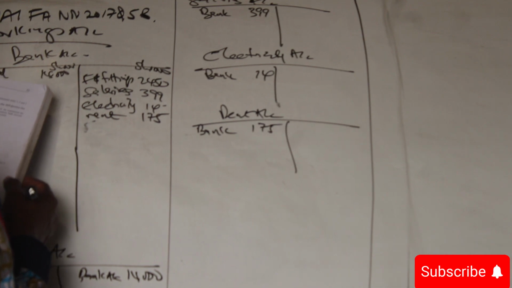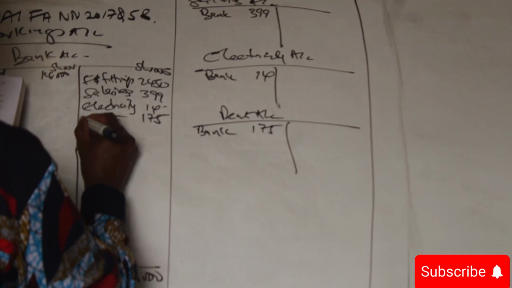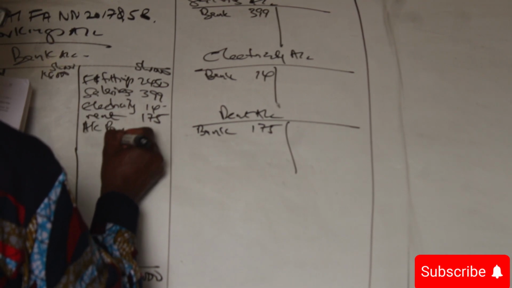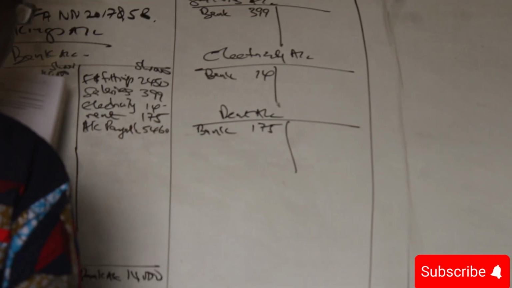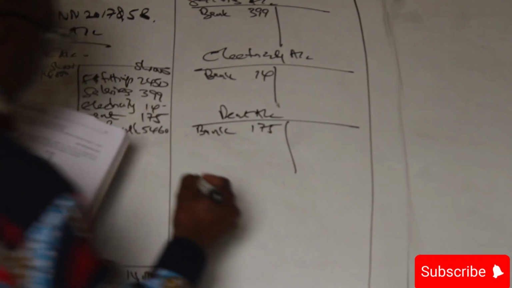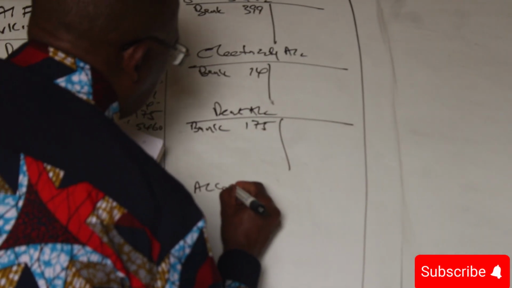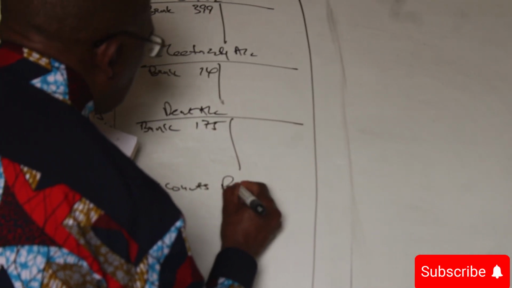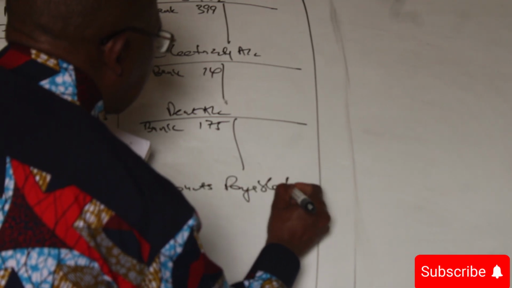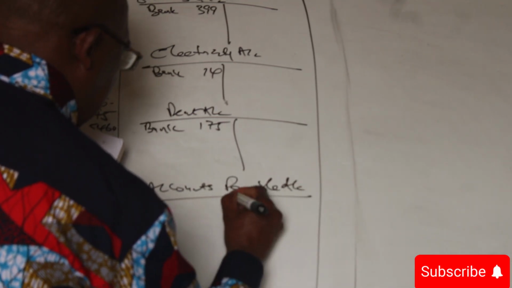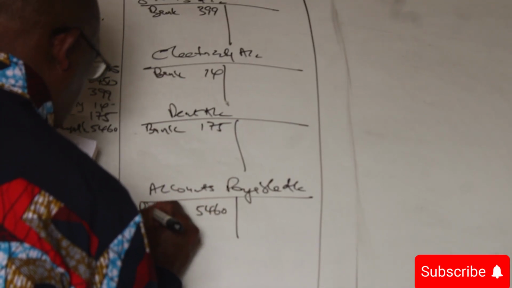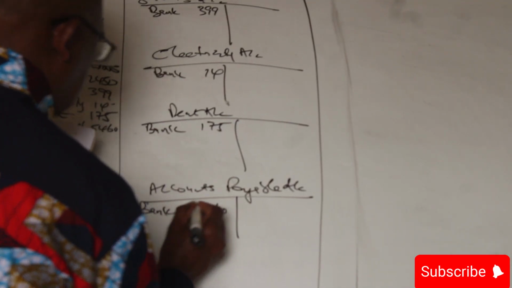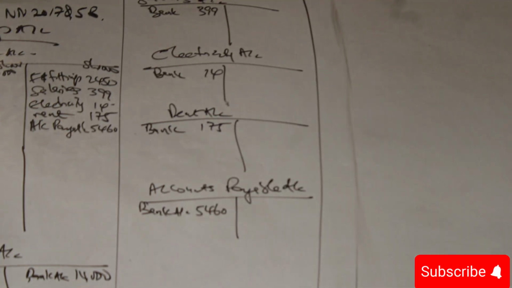So yeah, I will say accounts payable 5460. If we say here accounts payable, a reduction in a liability, we debit the liability account 5460 through bank.